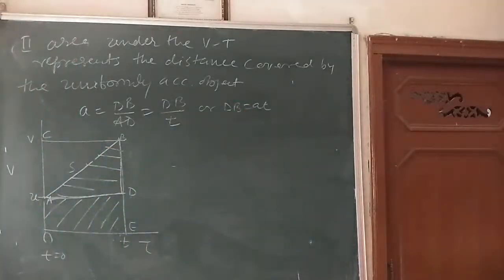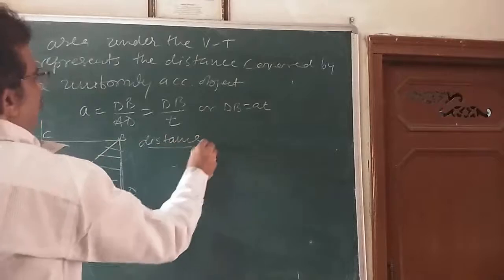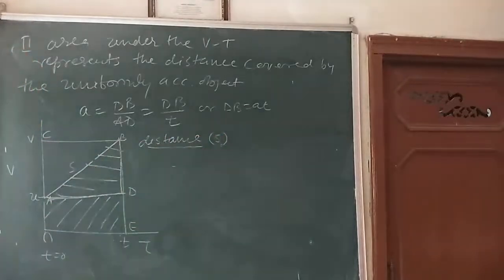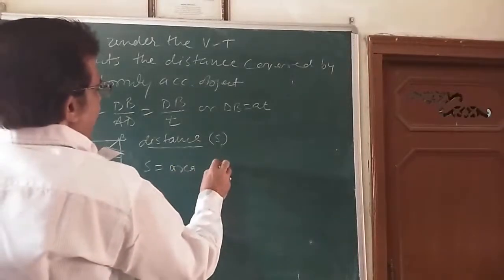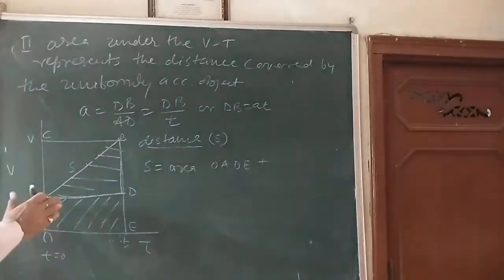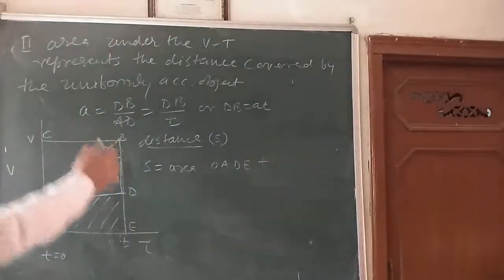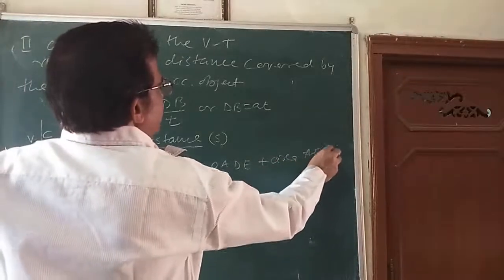Now, the distance traveled by the object in a time t is s. So s is equal to the area of the rectangle OADE plus the area of the triangle ABD.